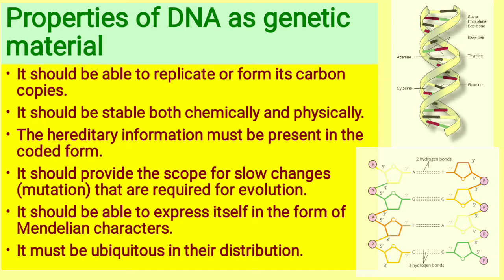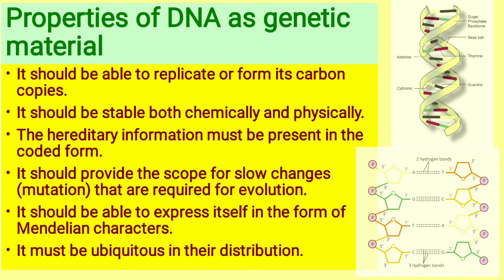So it must have such ubiquity in its distribution, and that is seen in case of most of the organisms. This ubiquitous nature is seen in many organisms, where they are found in the same form, but they are not the same. The meaning of ubiquitous is that it is found appearing everywhere, or the one which is omnipresent.